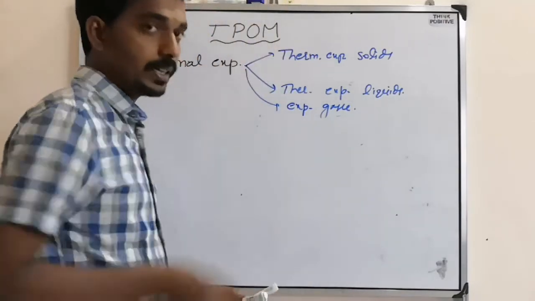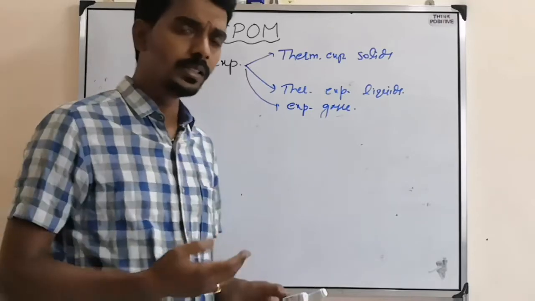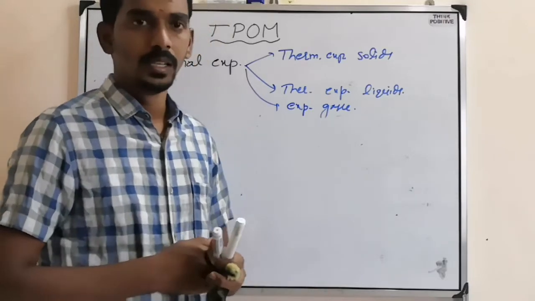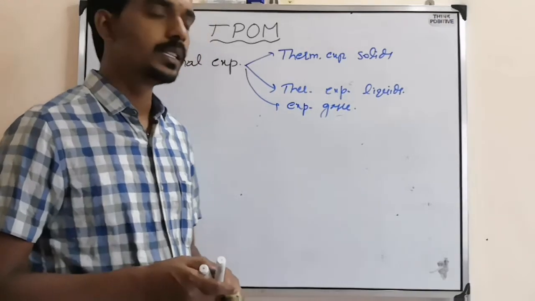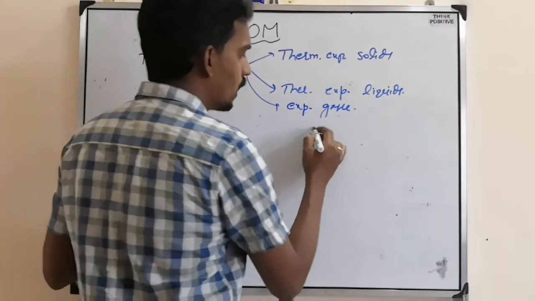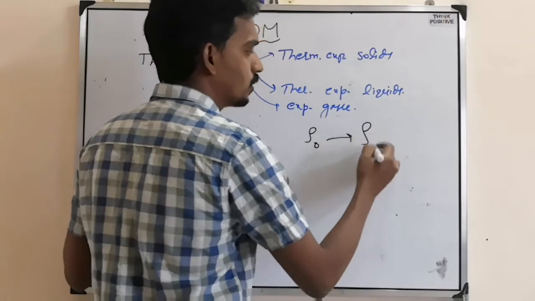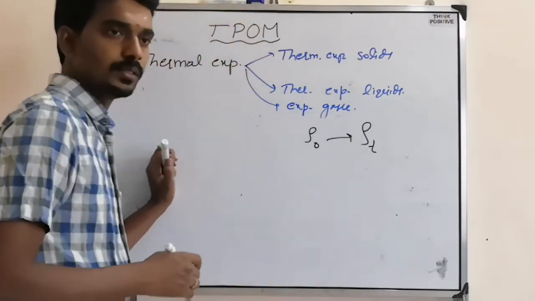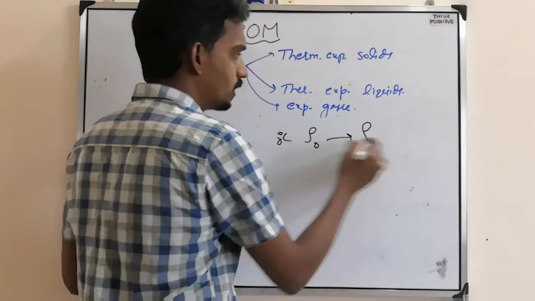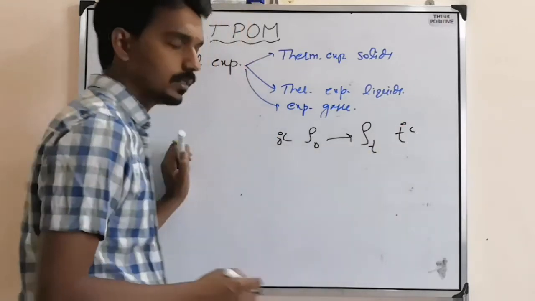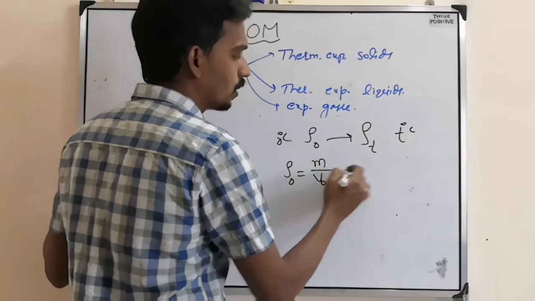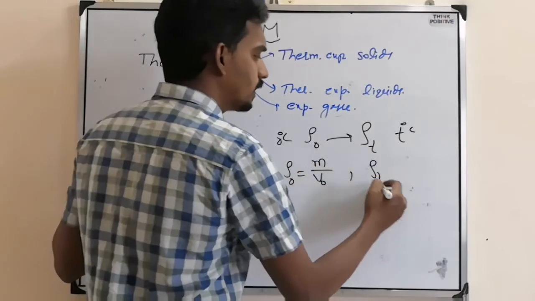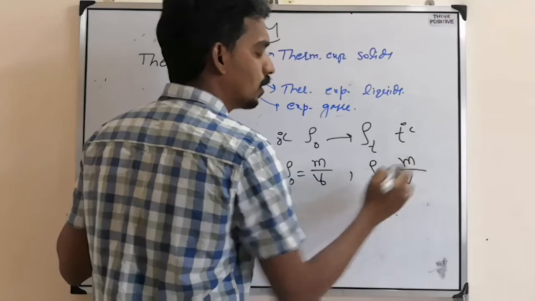Here we talk about dimension, length, area, volume. But sometimes they can also ask questions based on change in density. Let's take rho naught as the initial density, and it changed to rho T, or rho. So it is at 0 degrees Celsius, and it is at T degrees Celsius. Initially, density means mass by initial volume. Finally, the density is mass by final volume.